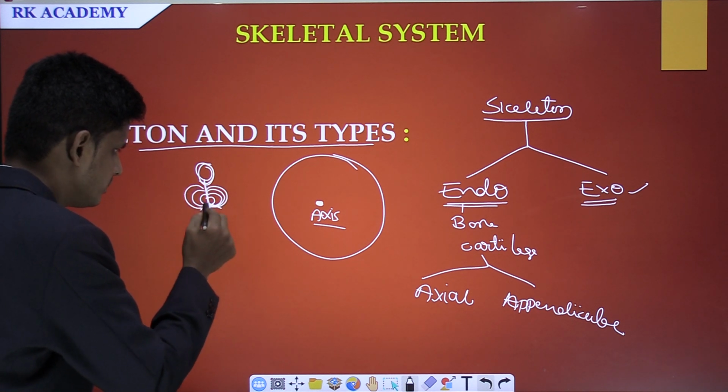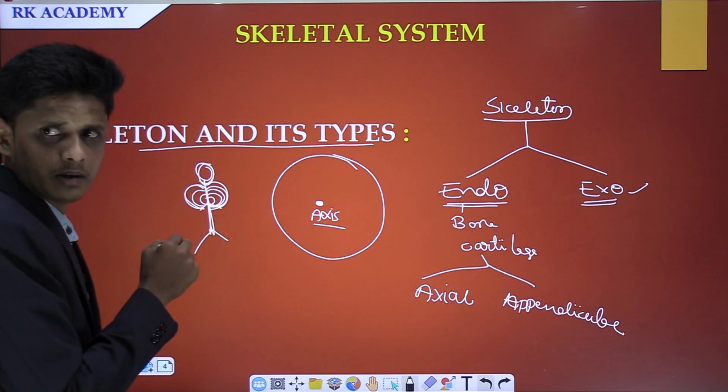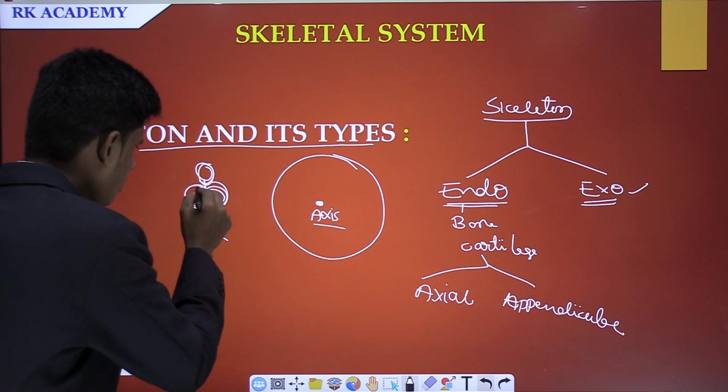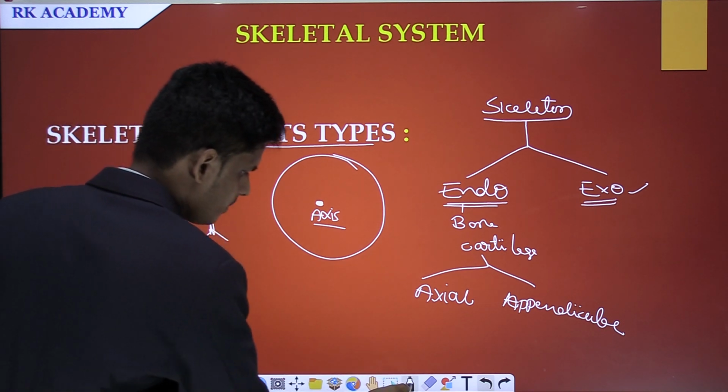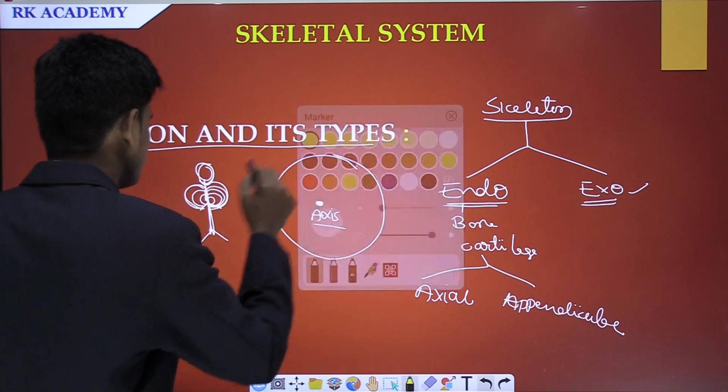This is called ribs, and all these ribs are kept together with the help of a bone.